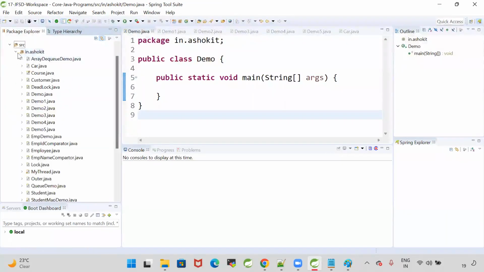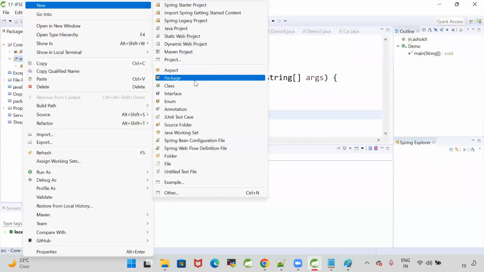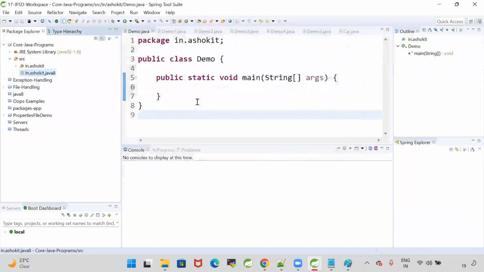Let me create one new package, in.ashokit.java8. This is my package name.